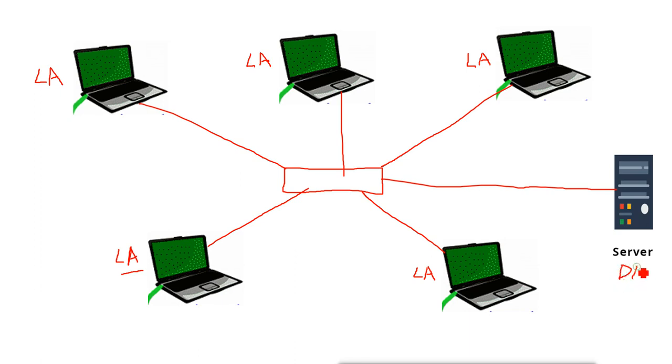Now when I create any account on this server, because these machines are the clients of this server, I can use that account to log into any other machine in that network. So any other client machine in that network. So the things get centralized here. That means every configuration, every account, we do everything on this particular server. We don't have to manage these things separately on every machine. So no matter if we are having 100 machines, 200 machines, we can manage them all by using this server, in a centralized way. And that is why we use the domain account.